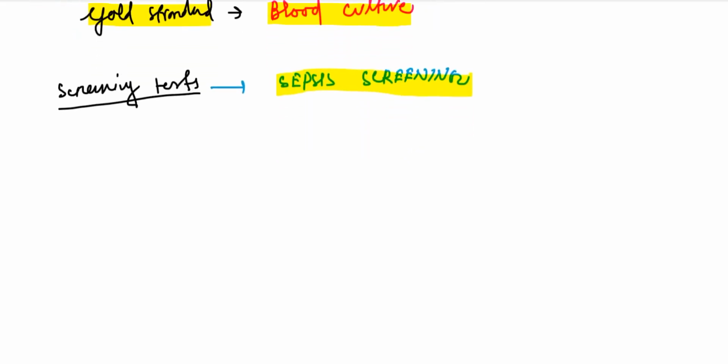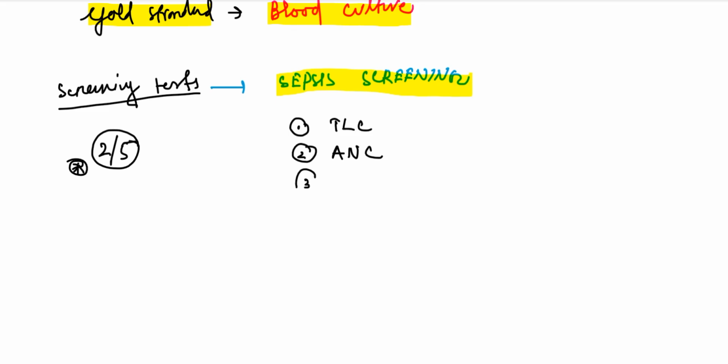There are 5 parameters. If any 2 out of 5 are satisfied, then we can start treatment for neonatal sepsis. Okay, so what are those criteria? Number 1, total leukocyte count. Number 2, absolute neutrophil count.